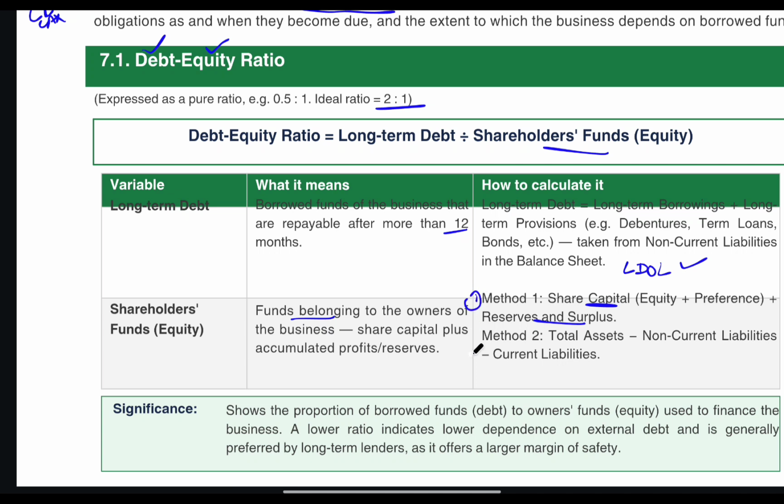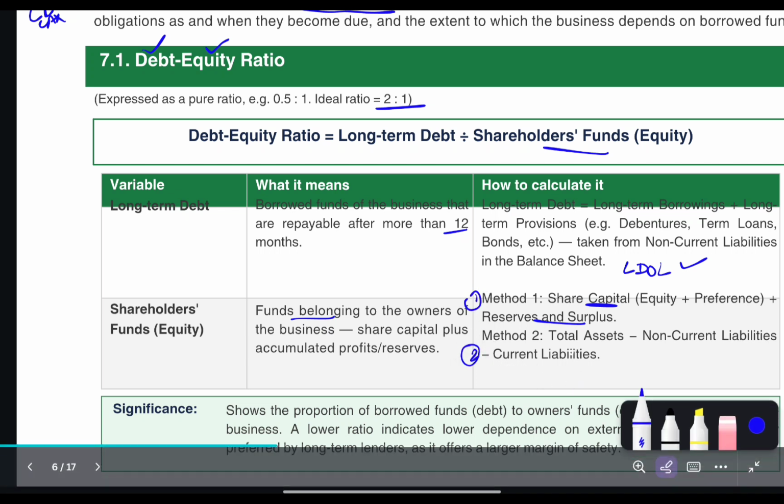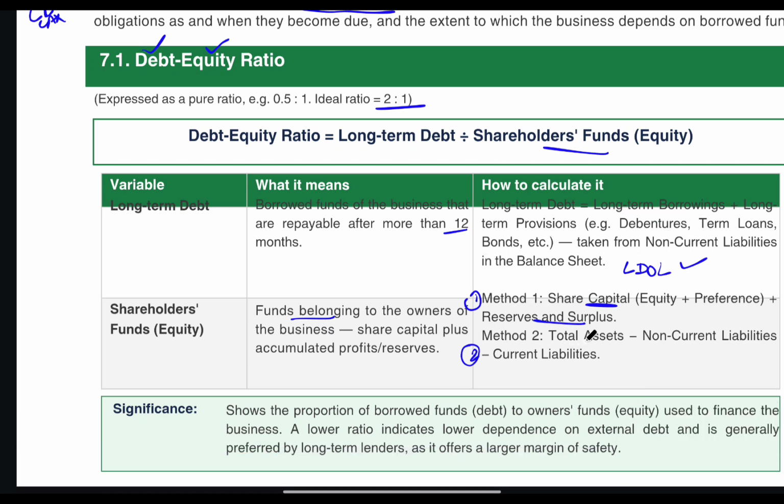This is the first method, and we can calculate shareholders fund by another method, that is total assets minus non-current liabilities and minus current liabilities. Why am I doing it so? Let me explain, if it will not confuse you. This is a balance sheet.